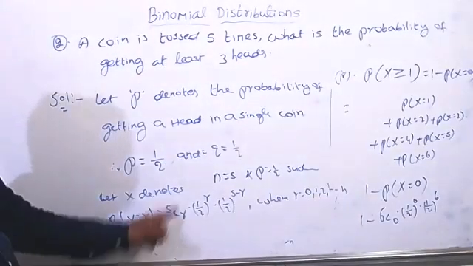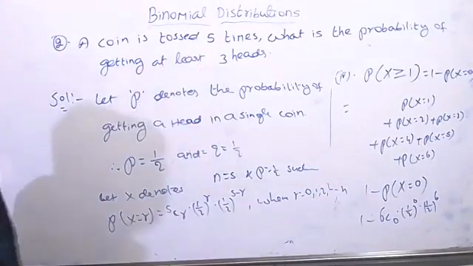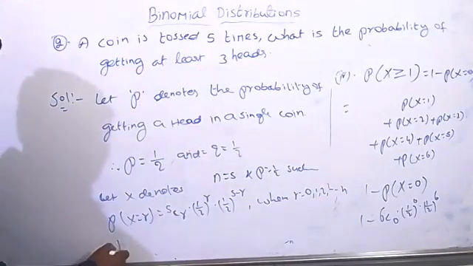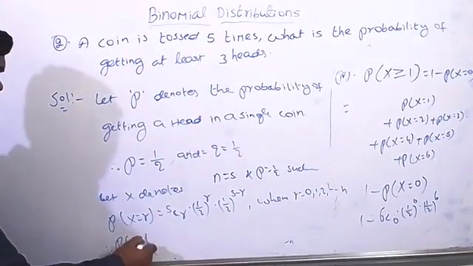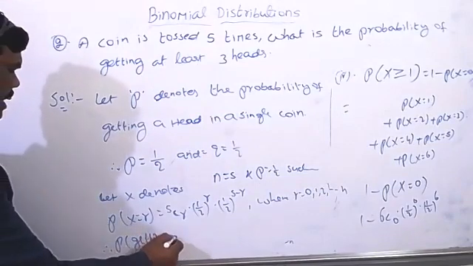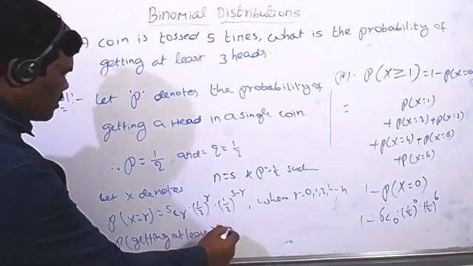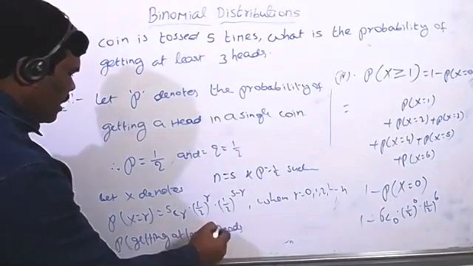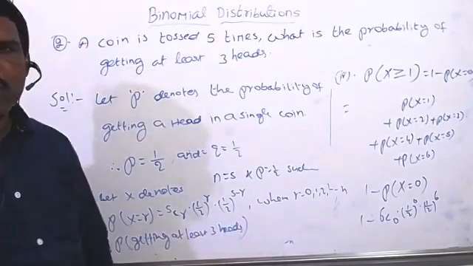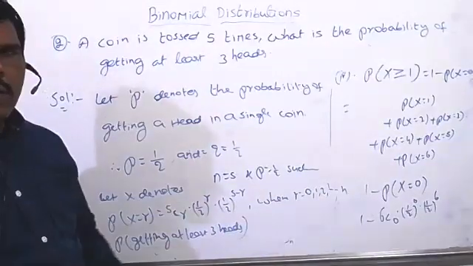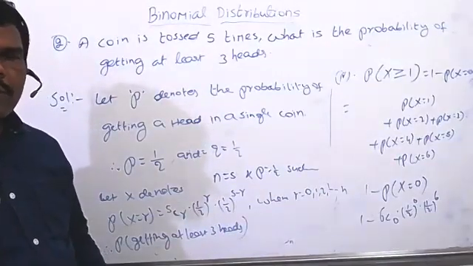Now we have to find the value. What is the probability of getting at least 3 heads?